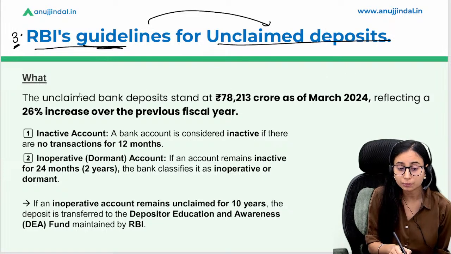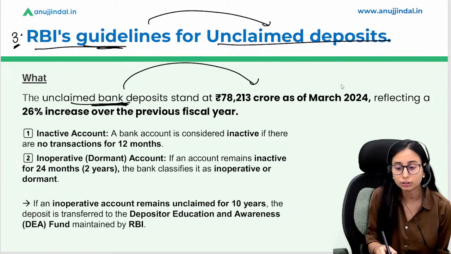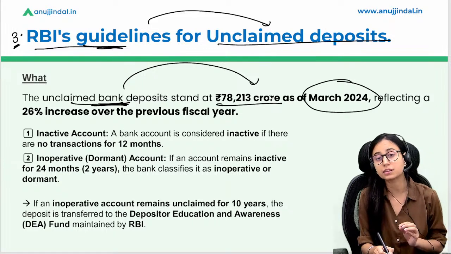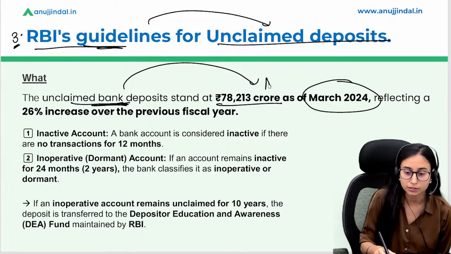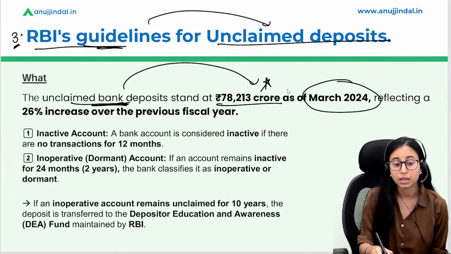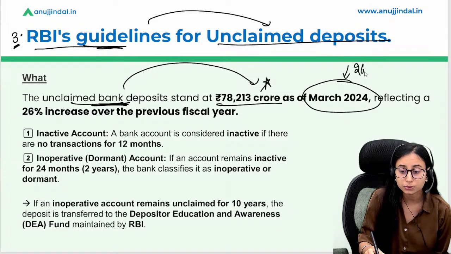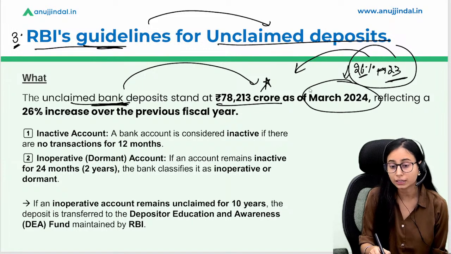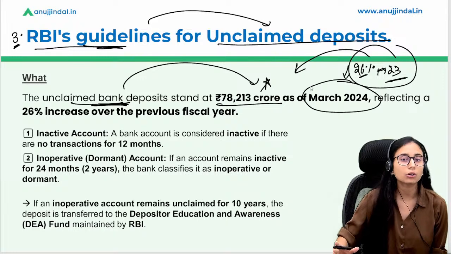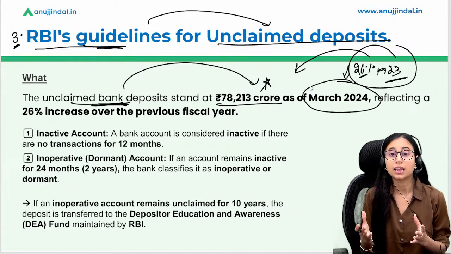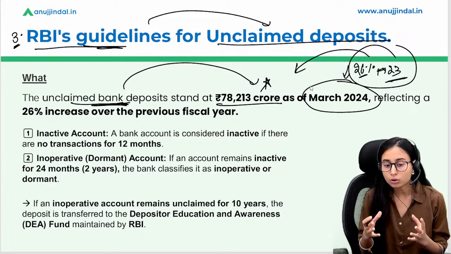Now the unclaimed deposits at the end of the financial year 24 stand at 78,203 crore. Now this is very important for you all to remember this number. This number is very important. This is showing a 26% increase from the financial year 23. ठीक है, फाइनेंशियल ईयर 23 से 26% का ग्रोथ दिखा रहा है ये अनक्लेम्ड डिपॉजिट्स. अब अनक्लेम्ड डिपॉजिट्स आर नॉट गुड फॉर द बैंक्स बिकॉज these are not claimed by the actual, we can say, the owner of such funds.